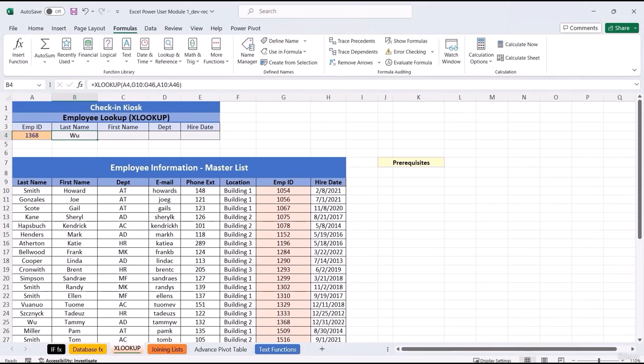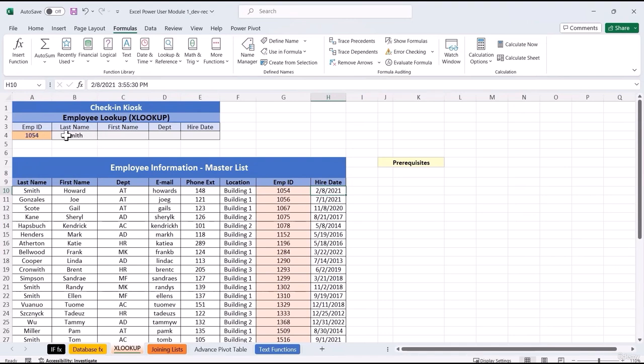As you can see, it's more efficient than the other lookup functions that we can use. We'll go ahead and change ID to 1054. Press enter. I'm good to go. Now some other things that we could have done, we could have named the ID range if we want to. Then we could have actually named these ranges as well: last name, first name, department, and the hire date.